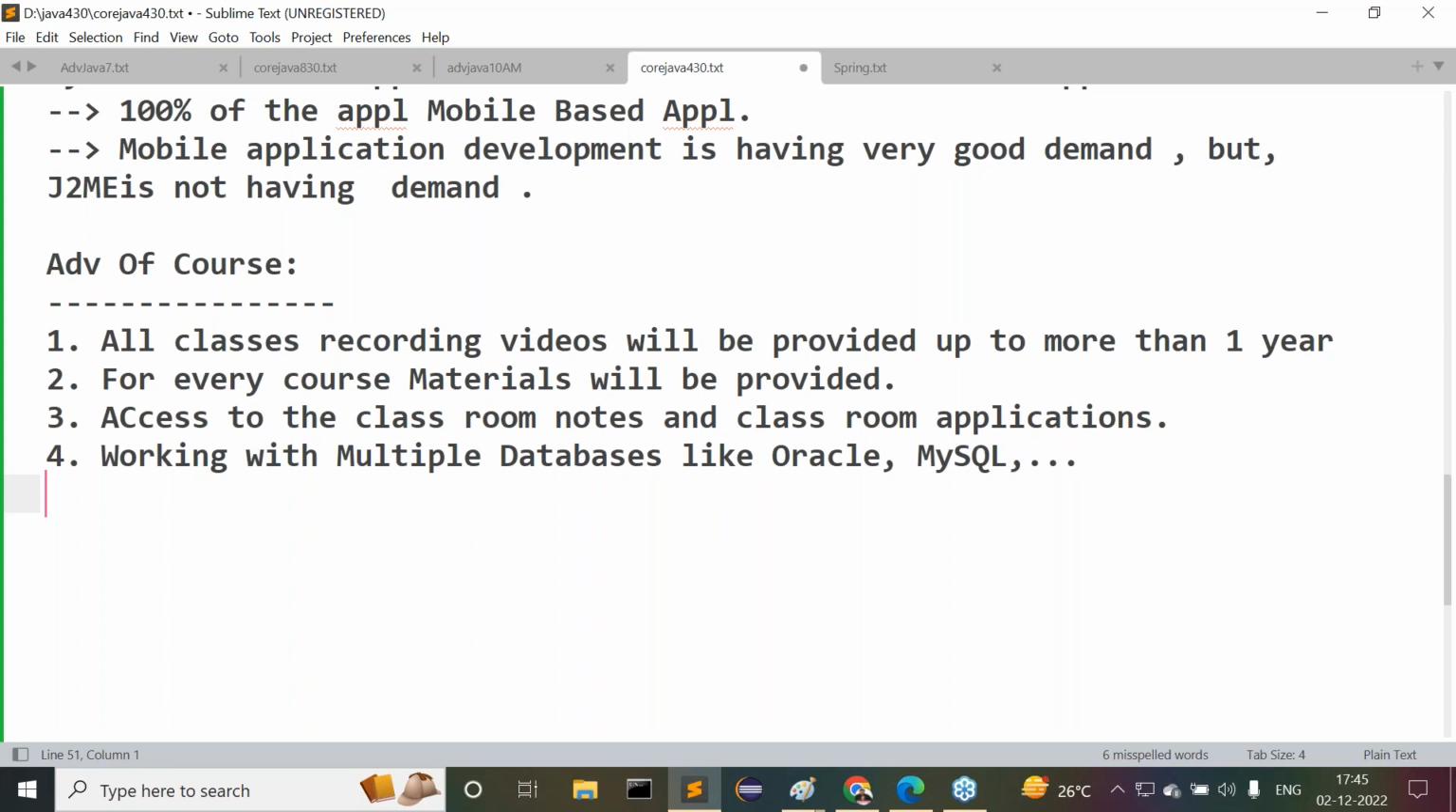But as part of my JDBC, I need to work with Oracle or maybe MySQL. I'm going to show that. Next one, after that, is working with multiple servers. We are going to work with multiple servers.